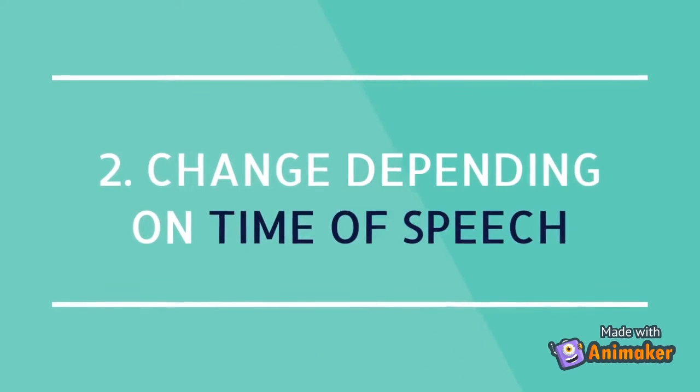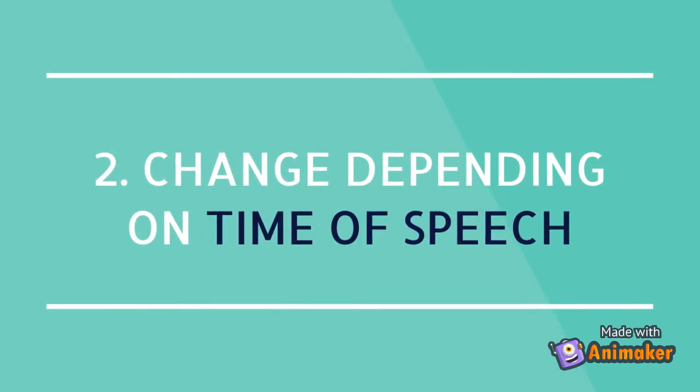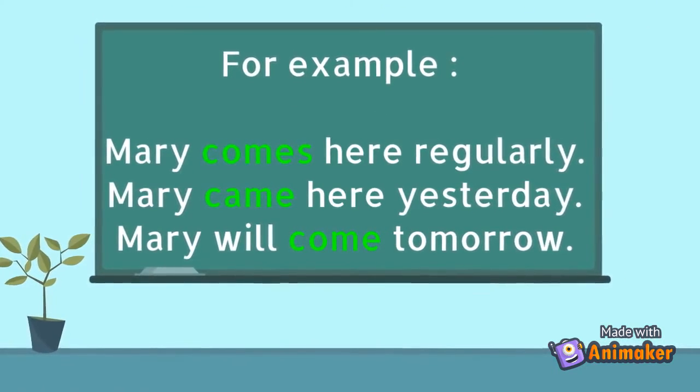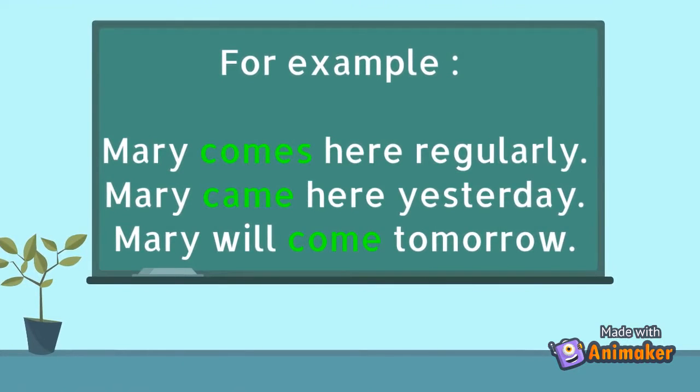The second quality of verb is that it changes depending on time of speech. What do I mean by that? It means whether we're talking about the past, present, or future event. Let me give you an example to make it clear.